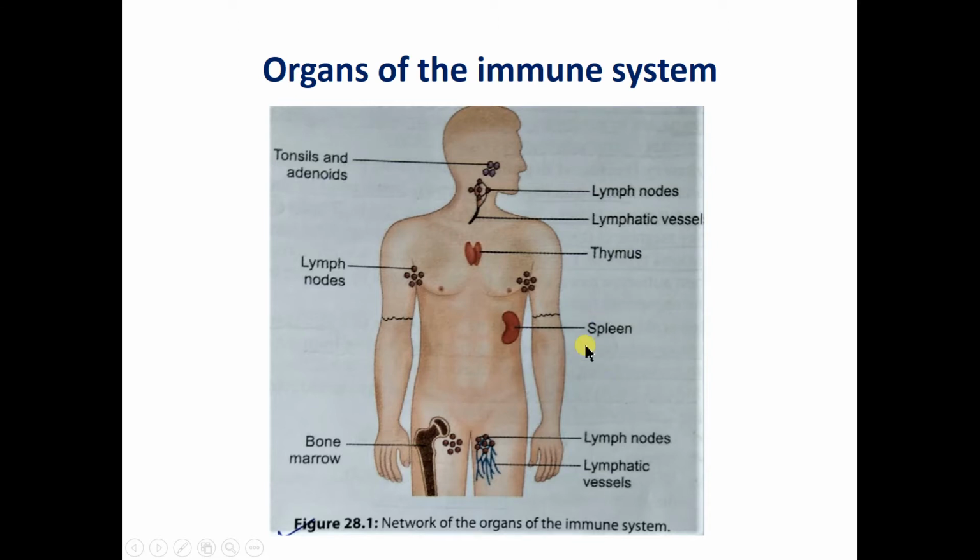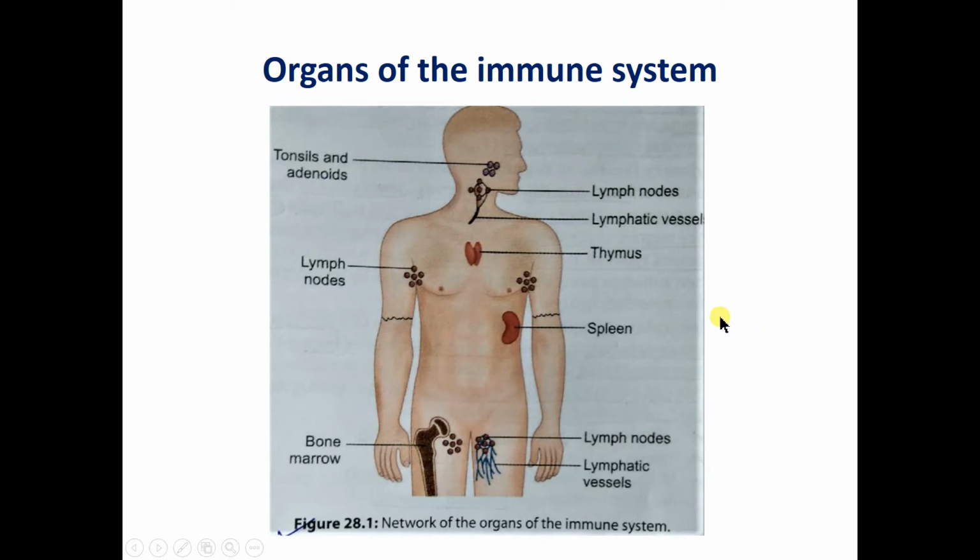Now the spleen consists of different types of cells, like B cells, so B lymphocytes, T lymphocytes, and also certain antigen presenting cells. Now what do you mean by antigen presenting cell? When a foreign material or antigen comes into the blood, suppose it infects the blood, when it comes to the spleen, there are two antigen presenting cells in the spleen. One is a macrophage and the second is a dendritic cell.